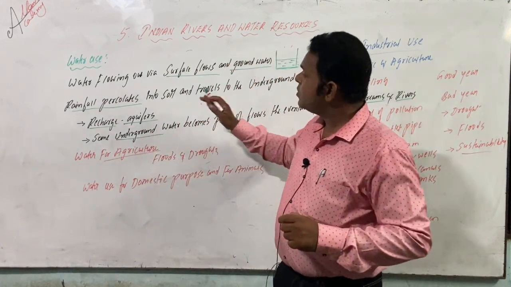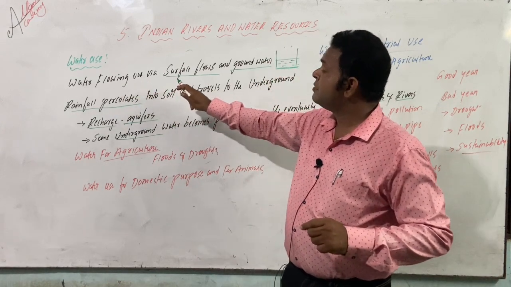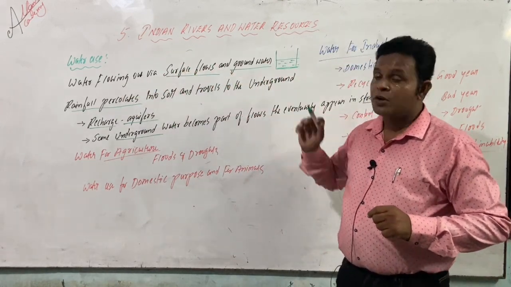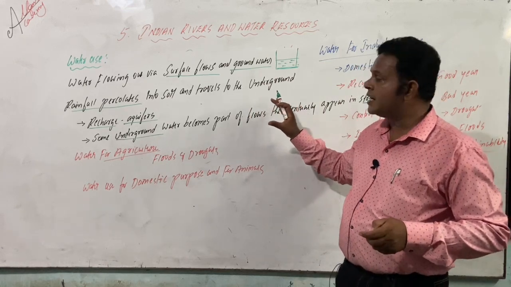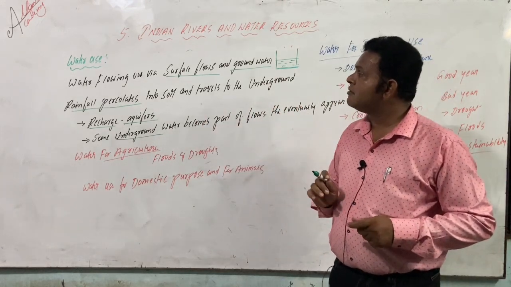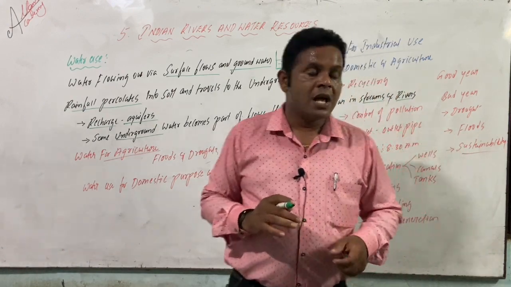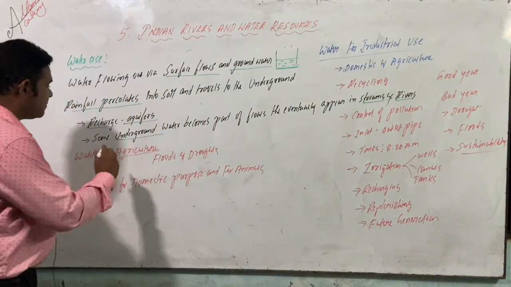So all these are water flowing out via surface flow and groundwater. So those two differences are differentiated and denoted, explaining what we call water use. Coming to the next, water for agriculture.